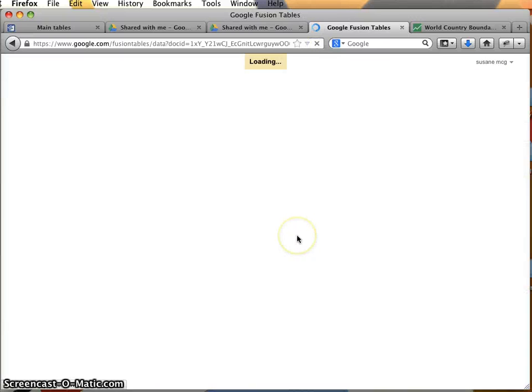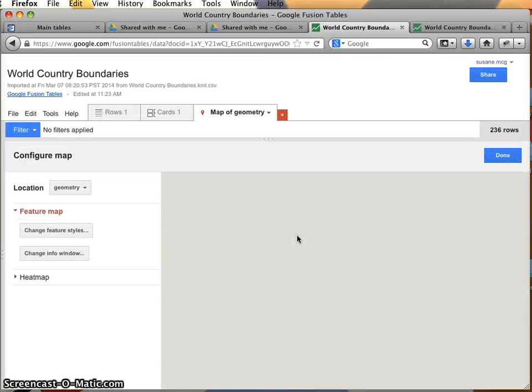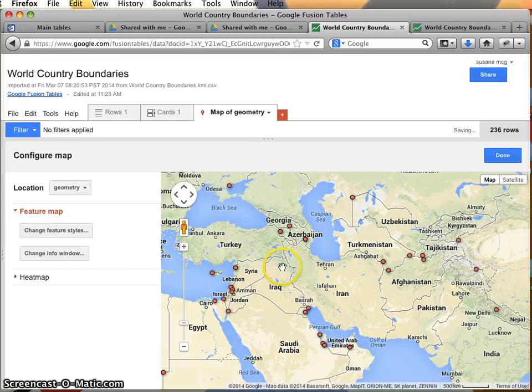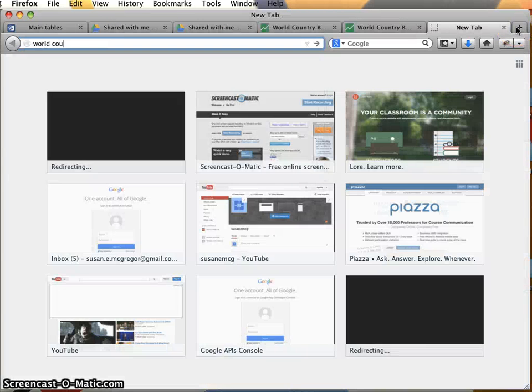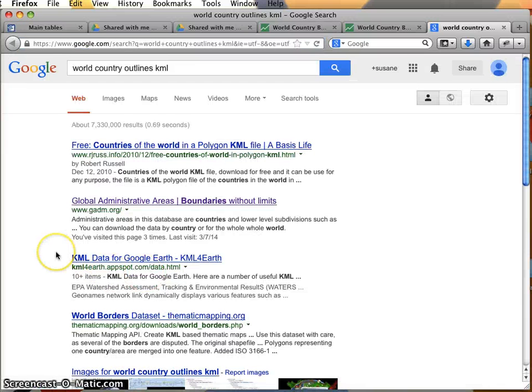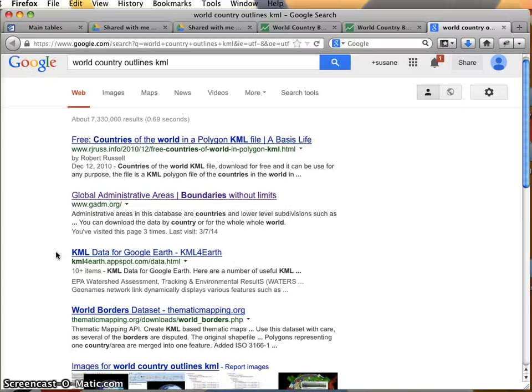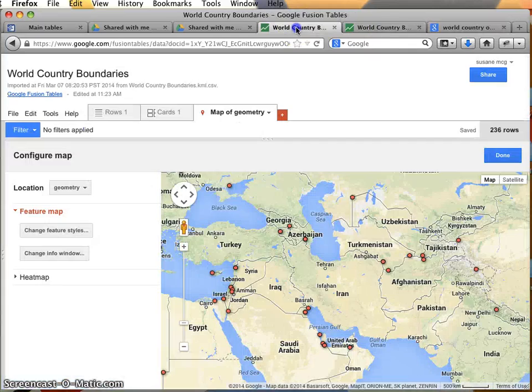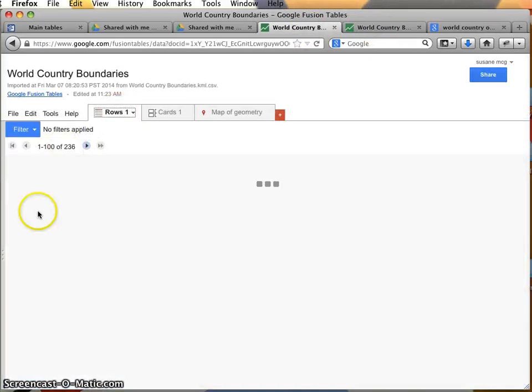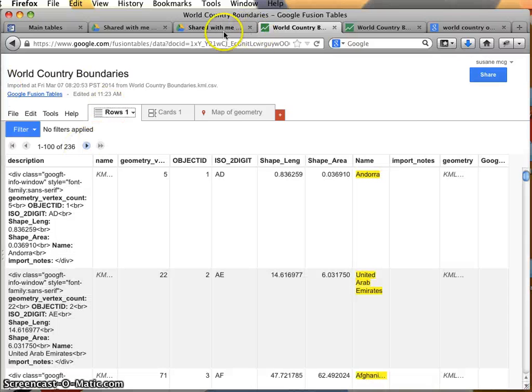We may have to look for an alternate source here. Well, let's see if we have other options here. World country outlines KML. All right, well, let's go ahead and move ahead with this just so we can see the process here, and then we'll worry about it.